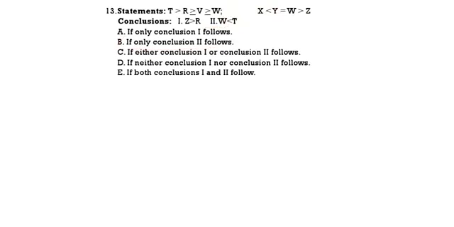See the next one. T greater than R greater than or equal to V, V greater than or equal to W, X is equal to Y, Y is equal to W, W greater than Z. Now, first it is given Z greater than R. How to take this? You take this one first: R greater than or equal to V, V greater than W, W greater than Z. R greater than Z we can say, but Z greater than R we can't say. First one is not following.